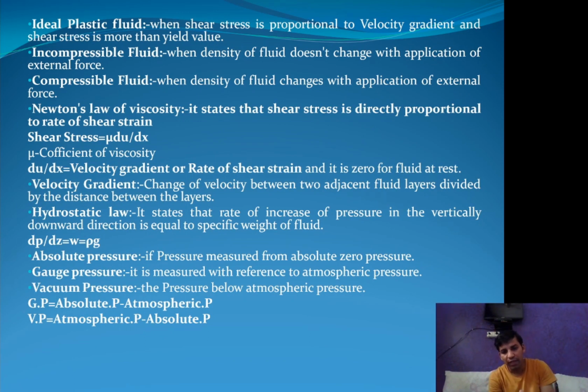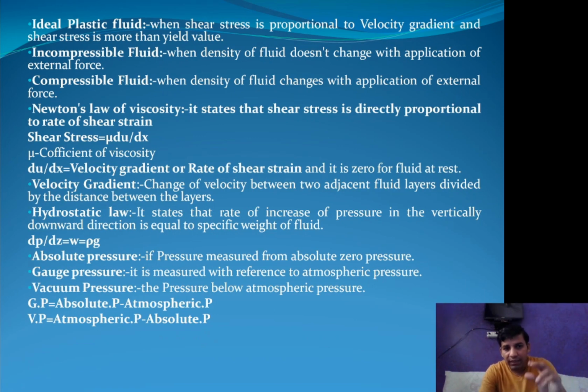You know that when fluid flows in a pipe, the fluid flows in layers. One layer, then below that another layer, then below that another layer. The distance between one layer and the next layer is the distance between these two layers. So velocity gradient is the change of velocity between two adjacent fluid layers.